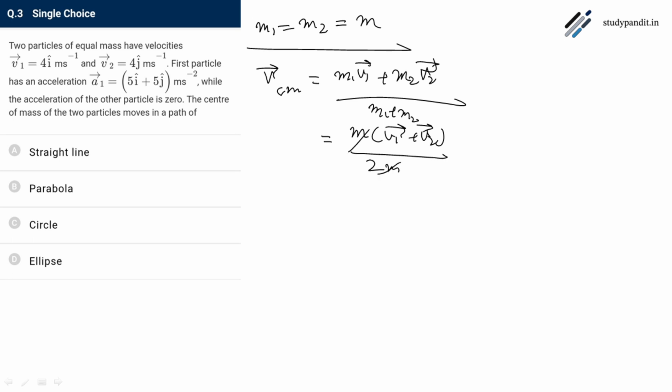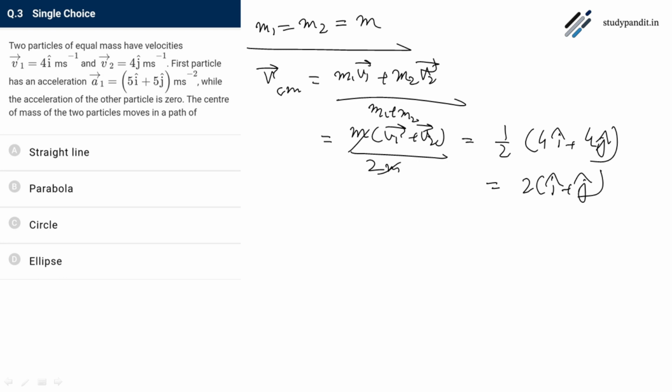So that is equals to v1 plus v2 by 2, which is equals to half 4 i cap plus 4 j cap, that gives us 2 i cap plus j cap. So this is the velocity of center of mass.